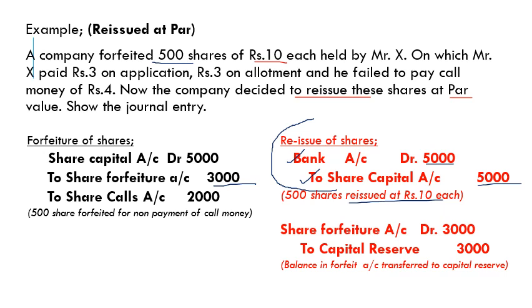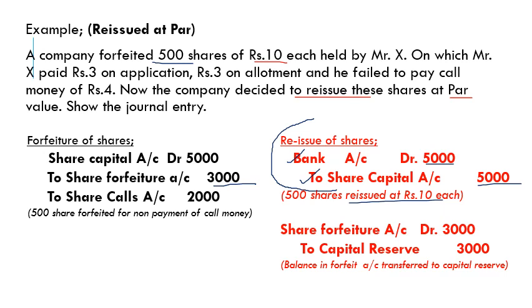When the forfeited shares are reissued, the balance in the share forfeited account should be treated as capital profit, and it should be transferred to an account called capital reserve.